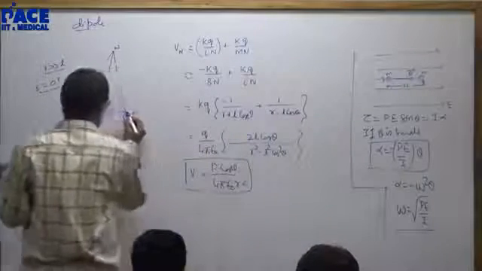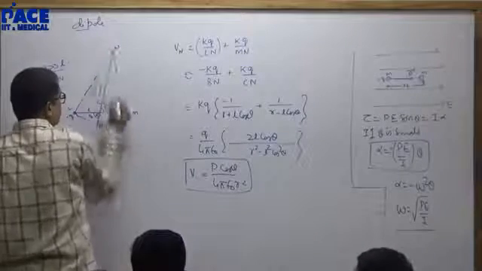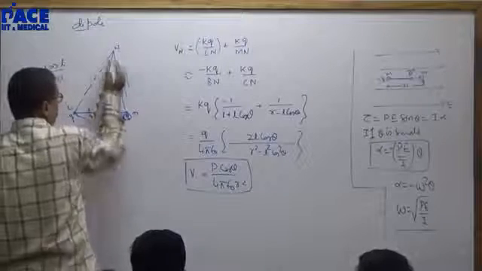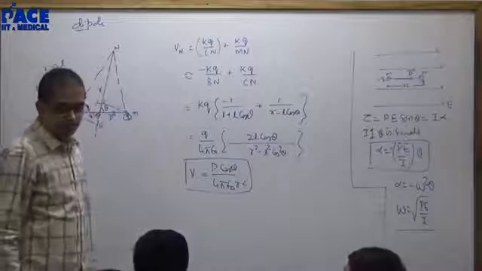Listen, you are talking about MN. MN can be replaced with CN because from M you dropped a perpendicular on it. That perpendicular distance will approximately be equal to MN. Last bench, you come here and explain.